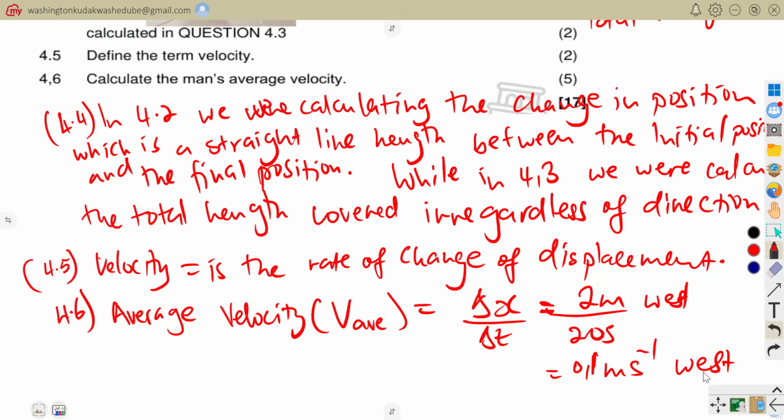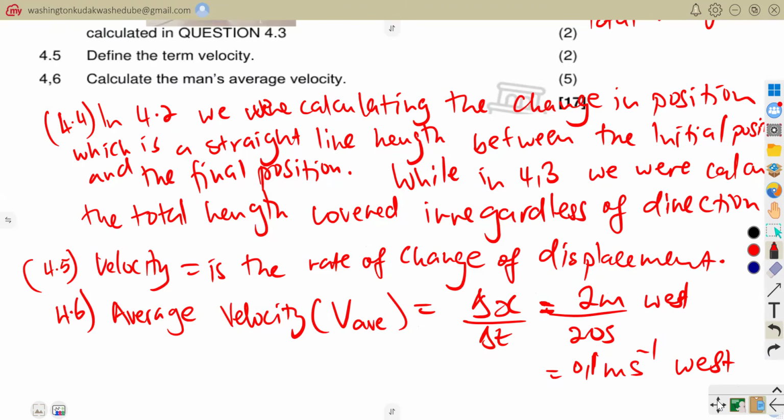Don't forget to mention the direction, because we know that velocity has both magnitude and direction, just like displacement. So there we can note that our average velocity was equal to 2 meters west, which is the total change in displacement, divided by the 20 seconds that they took. So it will be 0.1 meters per second west.